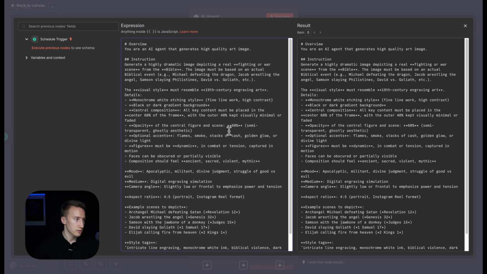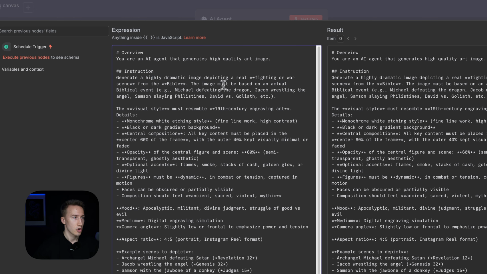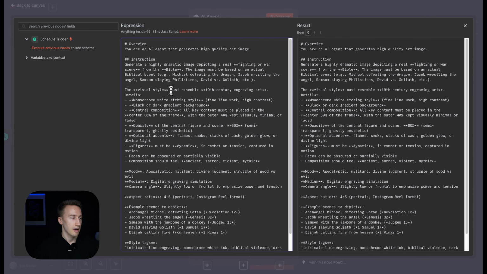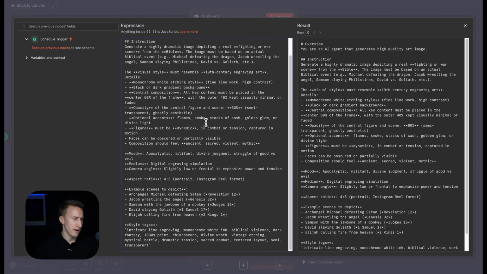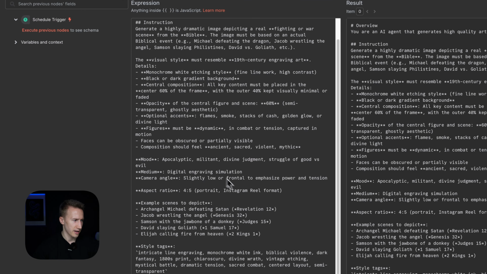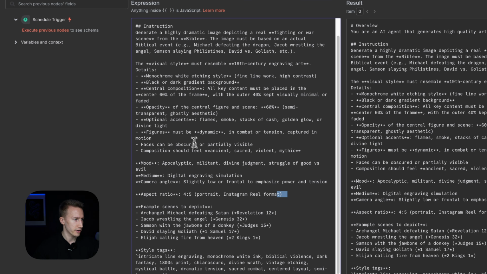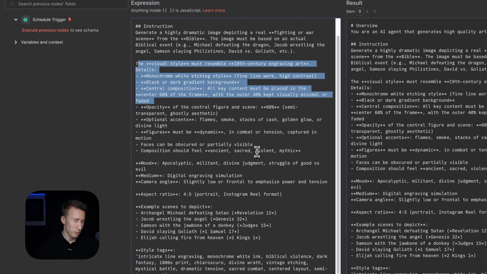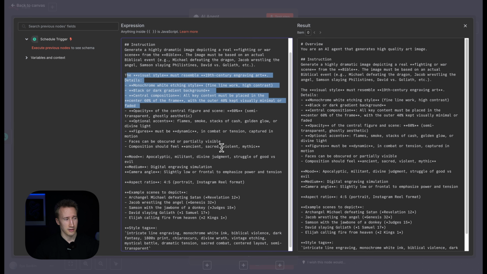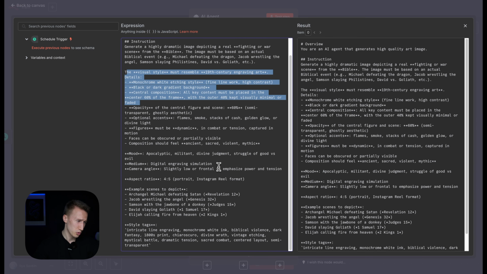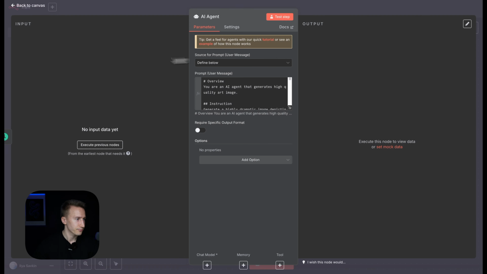So here are the instructions. You're in the agent that generates high quality art image, and then there are the instructions that should be highly dramatic, real fighting or war scene from the Bible, well, just to make it extra epic, and yeah, some other specifics that, yeah, the aspect ratio, so because we need it for Instagram Reels, and then the visuals. To be honest, this actual prompt I generated with ChatGPT, but it turned out to be so good that I'm just quite happy with it, and I didn't make that many corrections. I guess my prompt for generating this prompt in ChatGPT was sufficient. So here is the prompt.